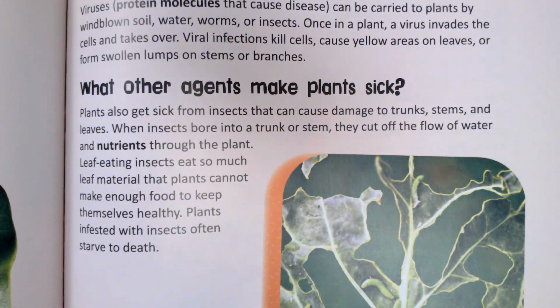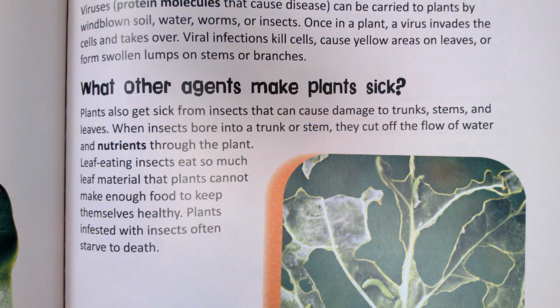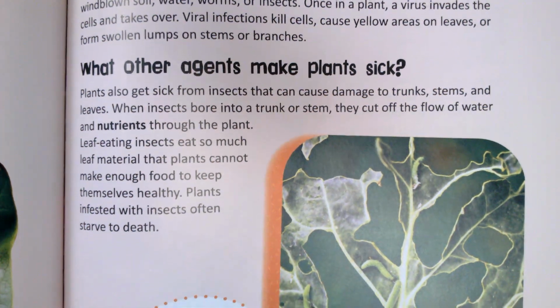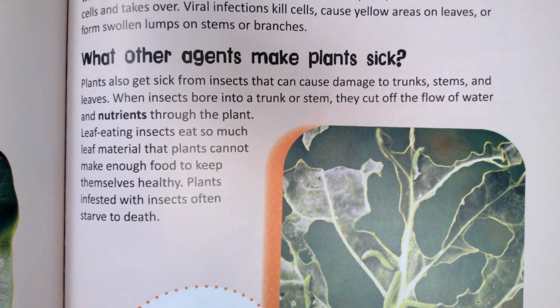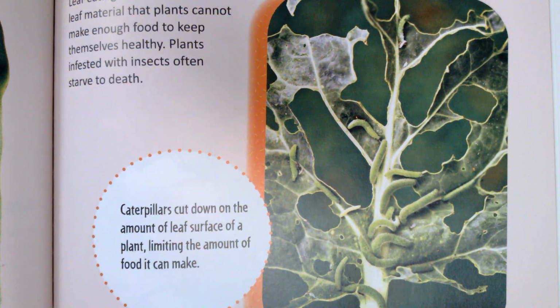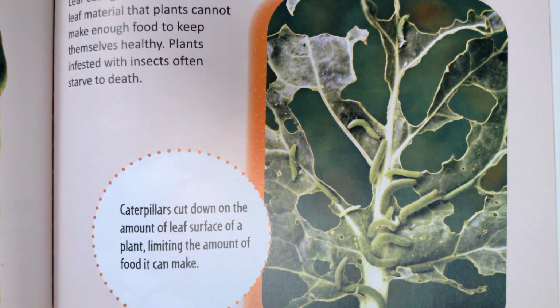What other agents make plants sick? Plants also get sick from insects that cause damage to trunks, stems, and leaves. When insects bore into a trunk or stem, they cut off the flow of water and nutrients through the plant. Leaf-eating insects eat so much leaf material that plants cannot make enough food to keep themselves healthy. Plants infested with insects often starve to death. Caterpillars cut down on the amount of leaf surface of a plant, limiting the amount of food it can make.